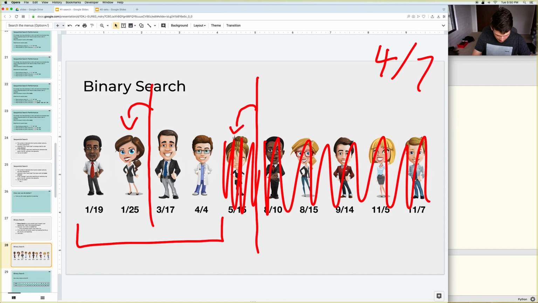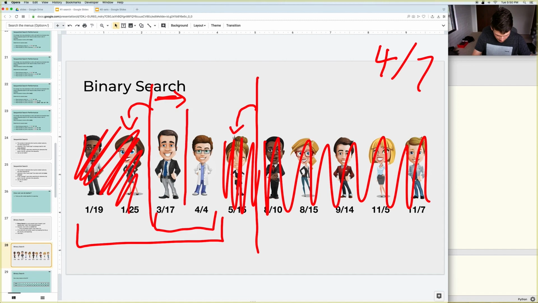So if she says 1/25, then you know that 4/7, if it's in here, which it's really not, but if it is in here, it would be in that direction. So you would get rid of them. And then you would take these two guys into consideration, find the middle, and ask him: 317. Also too low.